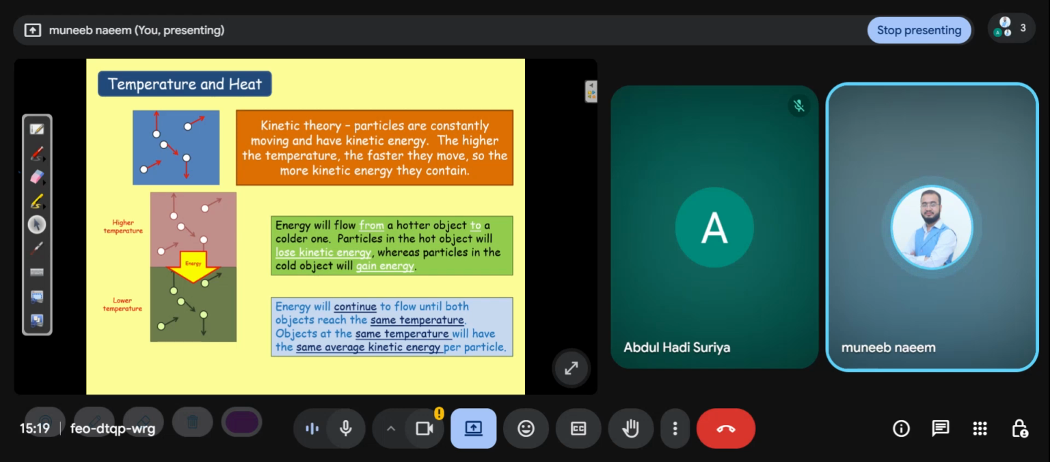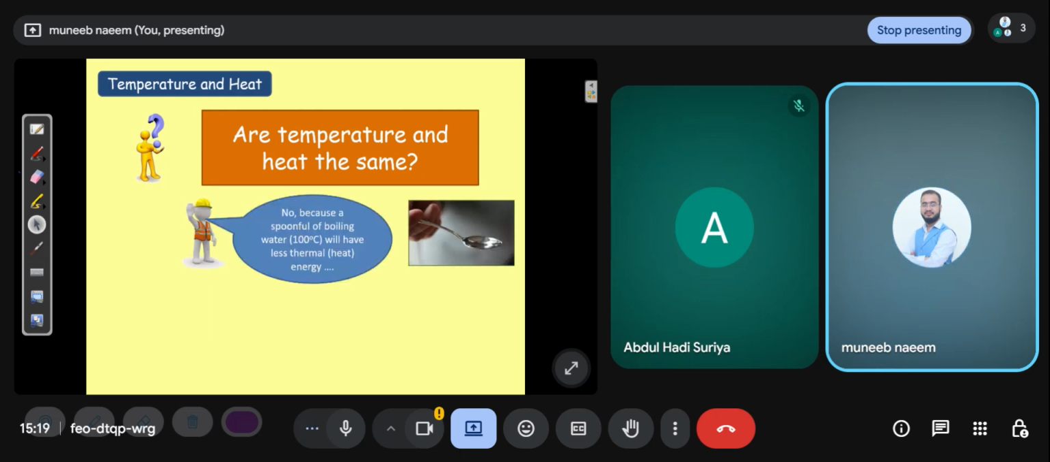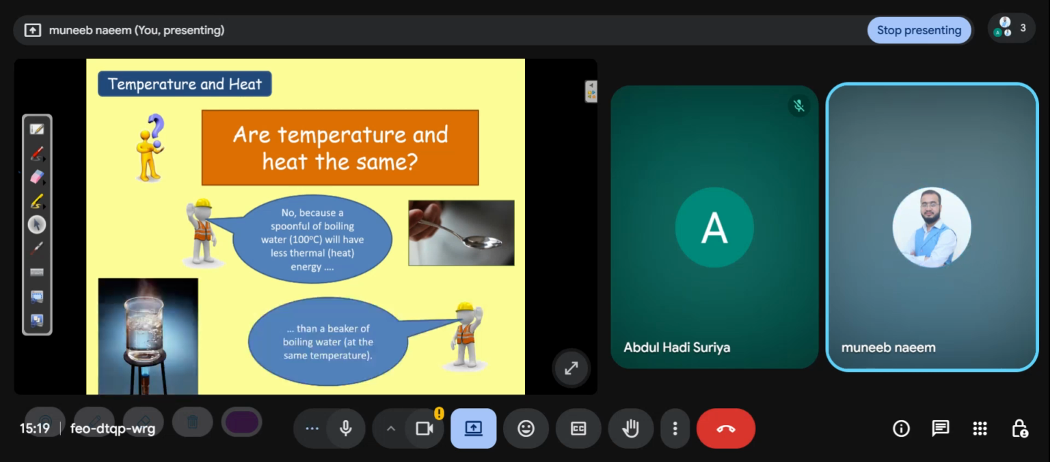So, are temperature and heat the same? No, because a spoonful of boiling water at 100 degrees centigrade will have less thermal energy than a beaker of boiling water at the same temperature. It means temperature and heat are not the same.